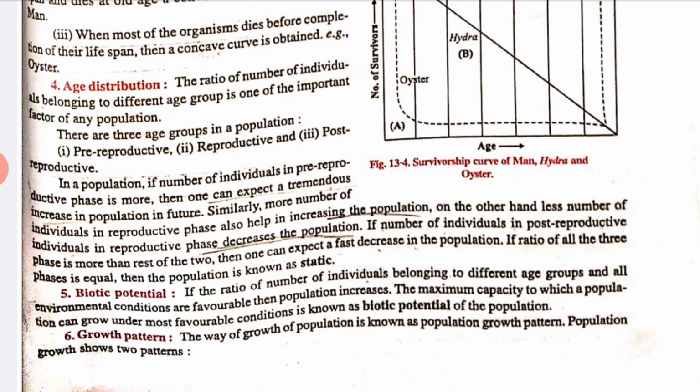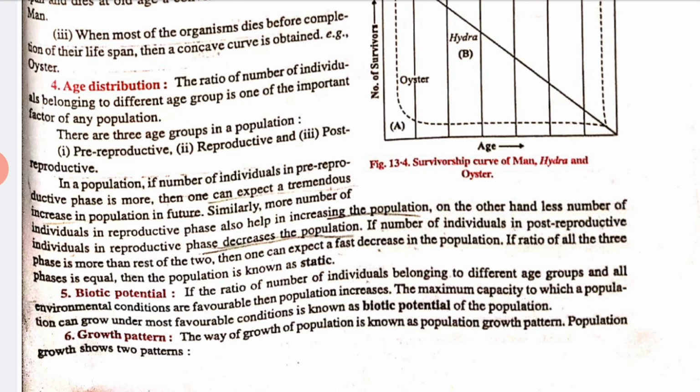So if the number of individuals in the post-reproductive phase is more than the rest of the two, then one can expect a fast decrease in the population. If the ratio of all these 3 phases is equal, then the population is known as stable, means equal.